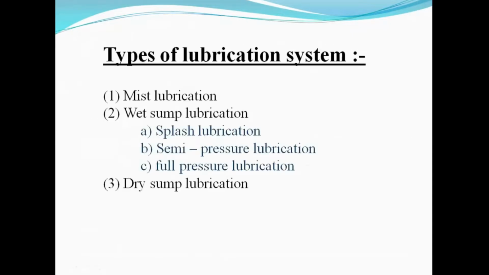Okay, now types of lubrication system. There are mainly three types of lubrication system: mist lubrication system, wet sump lubrication system, and dry sump lubrication system. Wet sump is also divided into three parts: splash lubrication system, semi pressure lubrication system, and full pressure lubrication system. So all these lubrication systems we will understand with the next sketch in detail. Okay,